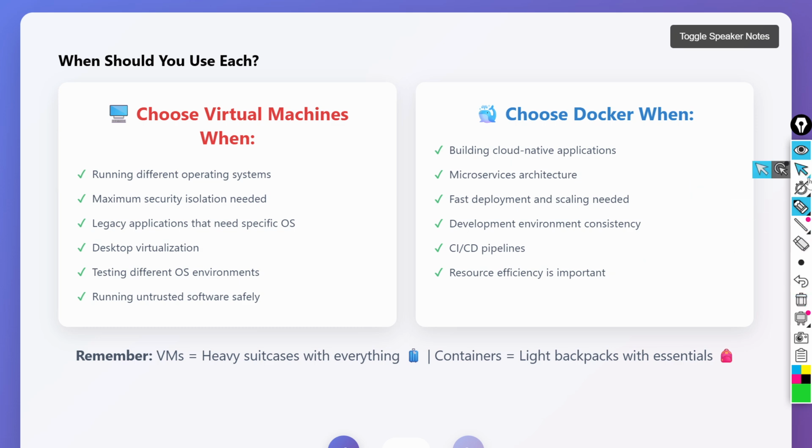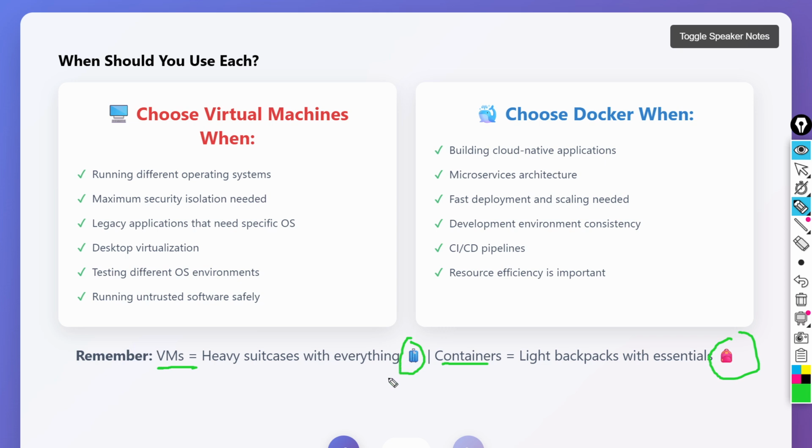So these are the points on when to use what. A quick note: a virtual machine is like carrying a heavy suitcase with everything inside it, and a container is like a light backpack with essential things.